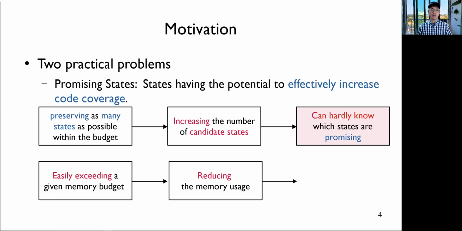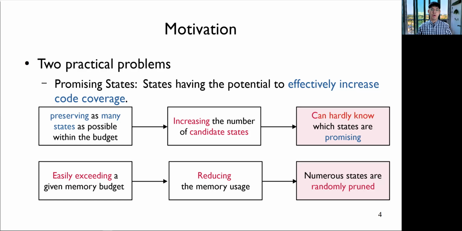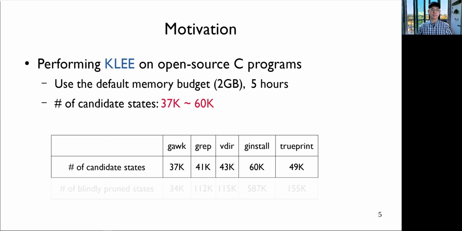So to reduce the memory usage, numerous states are inevitably pruned. More concretely, when performing KLEE on open source C programs by using the default memory budget 2 GB, we observe that the number of candidate states is more than 10,000 on average.